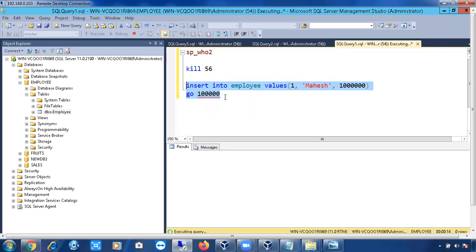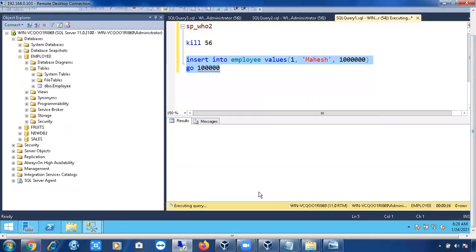So how many times you want to run the same query, simply mention that many times here. Now it is running. What is the proof? See here, the query is executing, and the time is increasing. It is still executing the query. Once it completes 1 lakh times, the same statement is iterated, and 1 lakh records are inserted in that particular table.